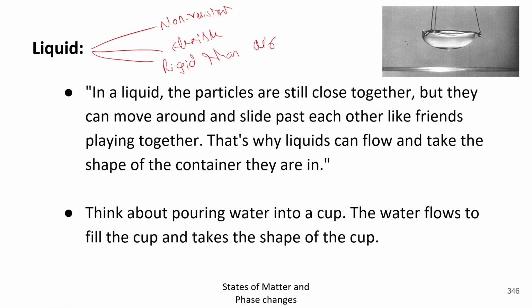So water is non-resistant, like it has no shape. If you pour the water in the glass, it will be in the glass form. But if you pour it into the bowl, then it will be of bowl shape, or you can say semicircle shape. So it has no shape, so it is non-resistant. And because it could take any shape, it is flexible. But it is more rigid than air because you cannot see the air around you. Can you? No. But you can see water and you can see liquid around you